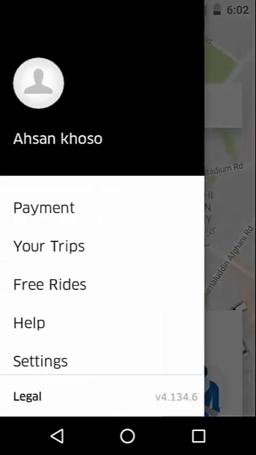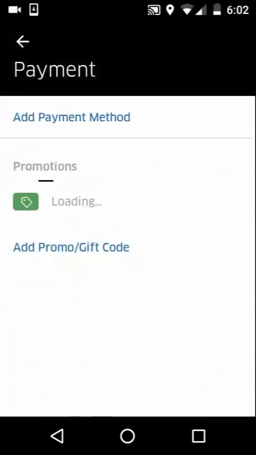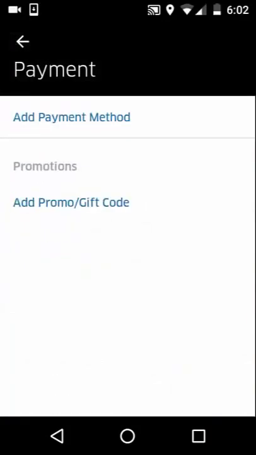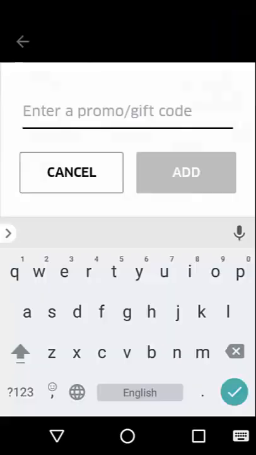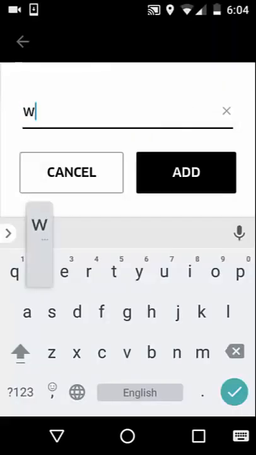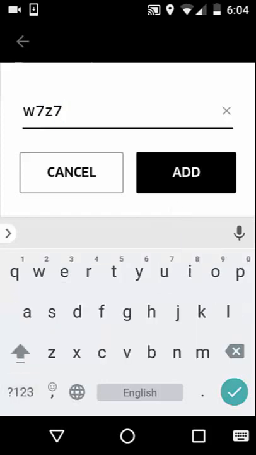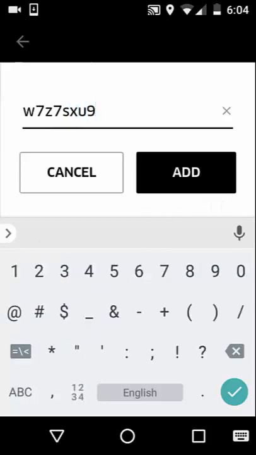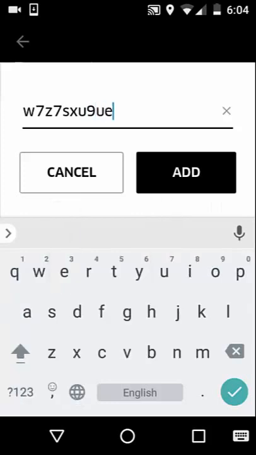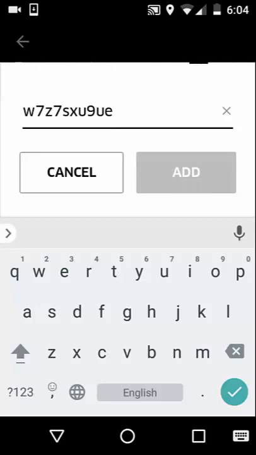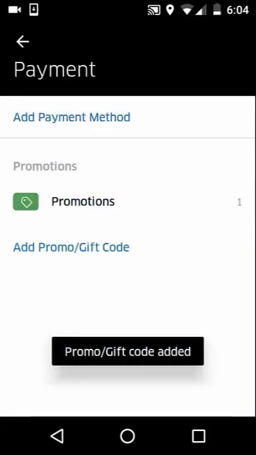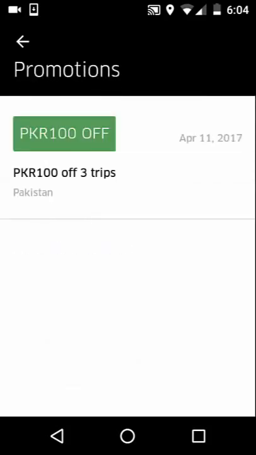For free rides, click the menu and select Payment. Click Add promo/gift code. Enter W7Z7SXU9UE and click Add. Your promo code has been accepted. Now click Promotion. Here you find that you got ₹100 off on first 3 rides.